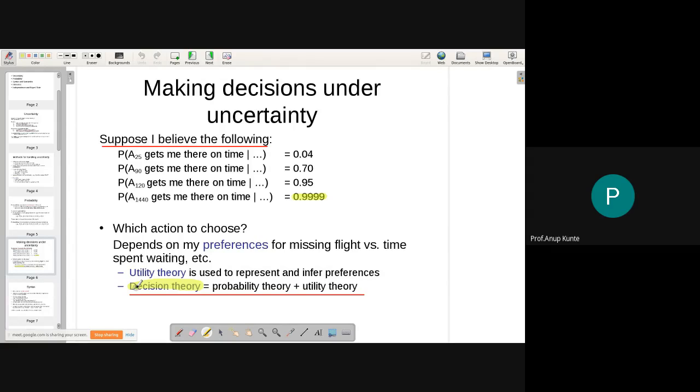And many a times, if I'm using the monotonic logic or the standard logic, which does not compensate the uncertainty, it is going to give me suboptimal decisions, which may not be what I require.